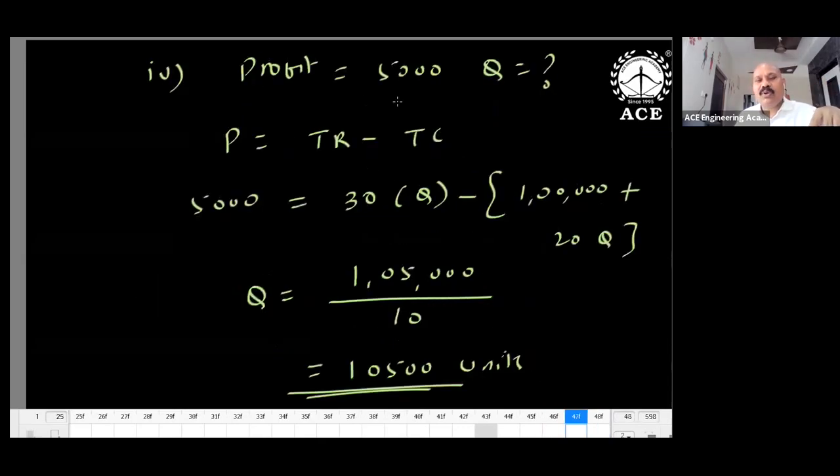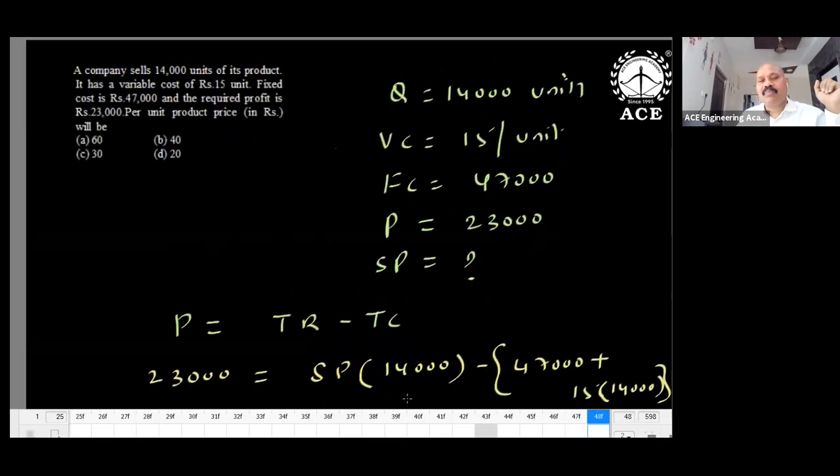Profit is equal to 5,000 rupees. So what is the Q? How much quantity do you have to produce to get a profit of 5,000? So how to get profit? A basic equation: revenue greater than cost, then you will get profit. The total revenue line is dominating the cost line, so you will get profit. So Q is 10,500 units.